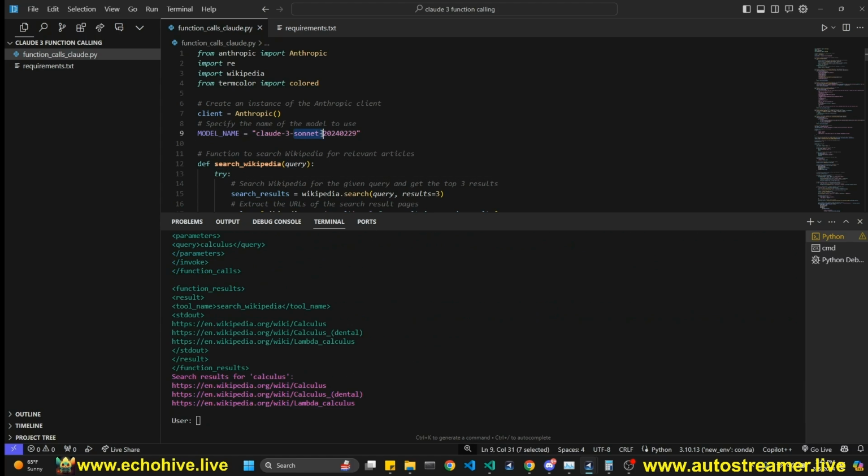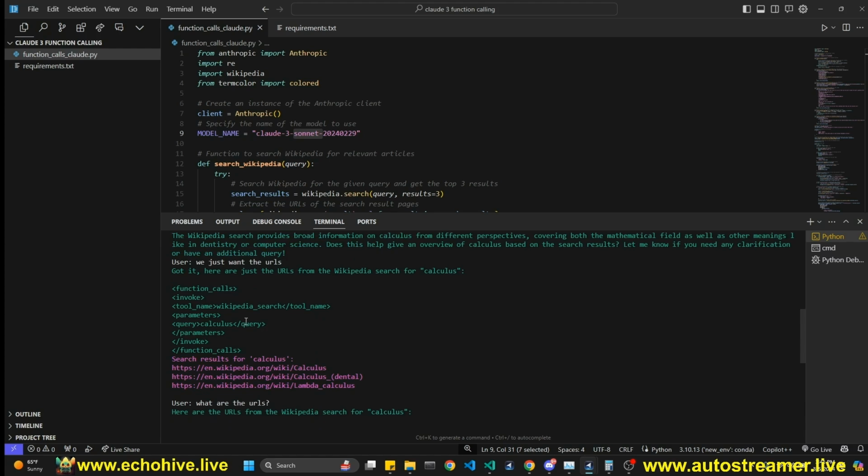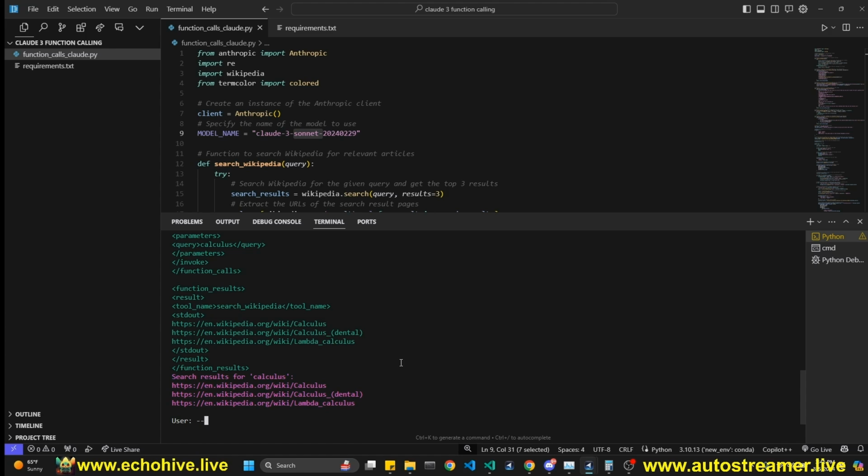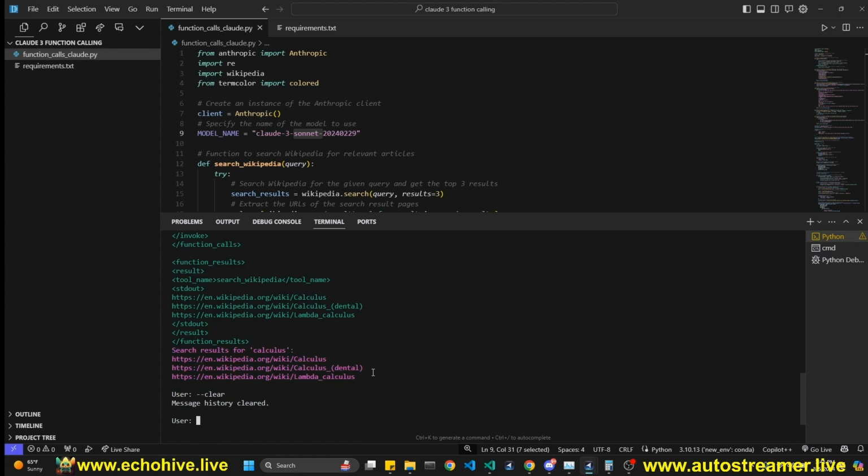So we are using Sonnet, and Sonnet can get confused. It actually returned it as we fed it to the function response, and when we asked, it performed another function call. Opus performs much better, but currently its API is very busy, so we are testing it with Sonnet. You can also clear the message history by saying clear and start from scratch.